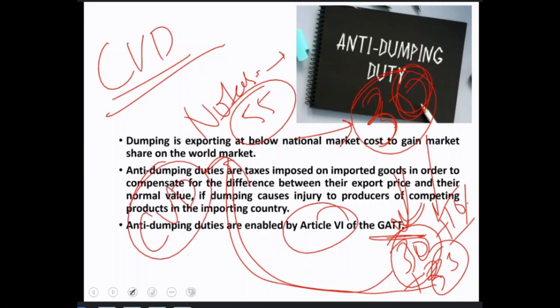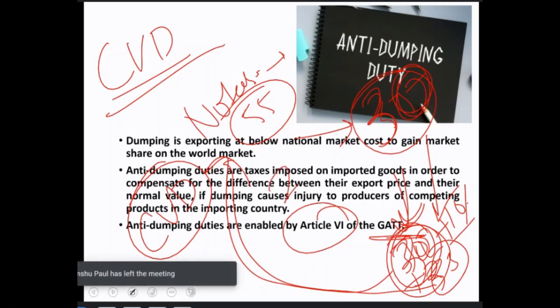So the only difference between anti-dumping and CVD is that in anti-dumping, the price in their market is high, but they're dumping it in our market at a lower price. But in CVD, countervailing duty, the price is already the same. The price in the foreign market and in the exported market is the same. The only problem is that since it is the same, it is affecting the domestic market, because we prefer cheaper products. So at that point of time, to make the price the same, to bring it to 55 rupees, 22 rupees of countervailing duty is added as an additional custom duty.